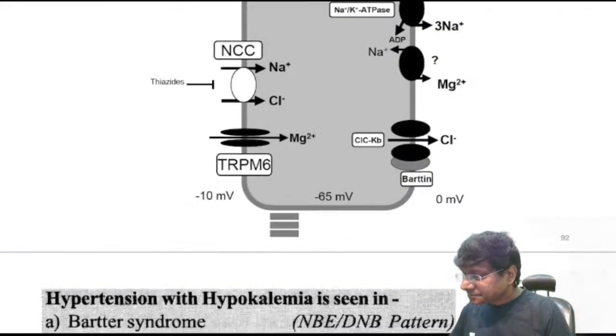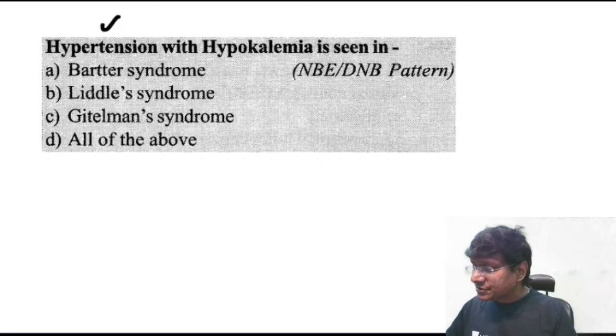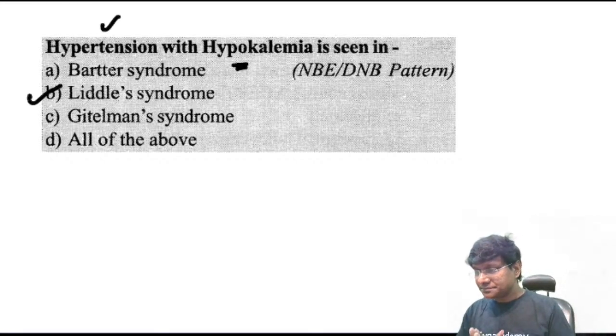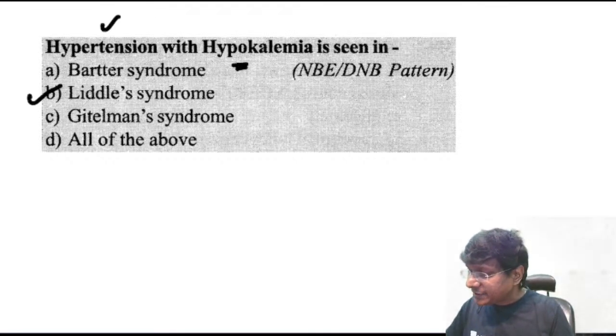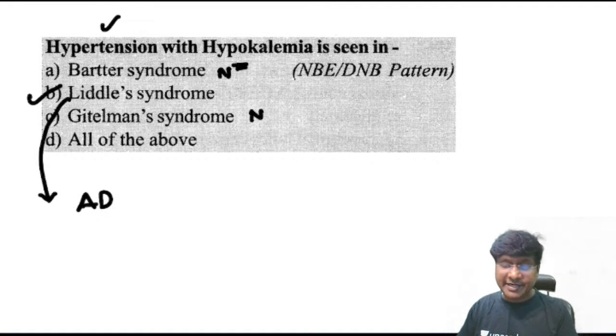Now, coming to the next important hereditary disorder: hypertension with hypokalemia. Where do you come across this? You will come across this in patients with Liddle syndrome. In Bartter's, what did I tell you? Normal blood pressure. In Gitelman's, what did I tell you? Normal blood pressure. Liddle syndrome has an autosomal dominant type of inheritance.